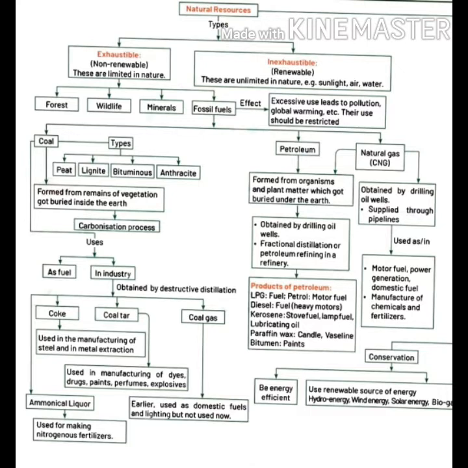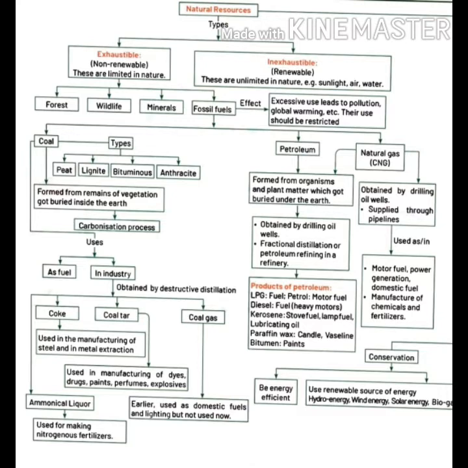Now exhaustible resources are forest, wildlife, minerals and fossil fuels, and these resources have effects. Excessive use leads to pollution, global warming, etc. Their use should be restricted. This is only for fossil fuel. Fossil fuels have the effect that their excessive use leads to pollution, global warming, etc., and their use should be restricted.